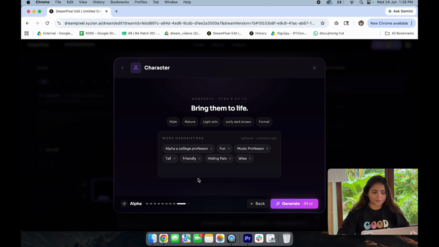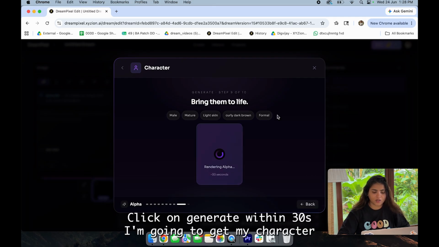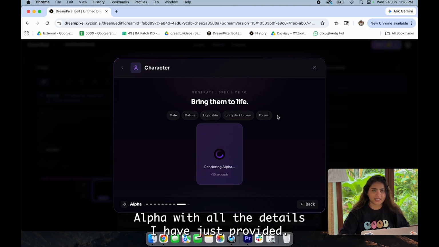So here, once I click on generate, I'm gonna use 39 credits, which means 39 rupees. Click on generate. Within 30 seconds, I'm gonna get my character Alpha with all the details I have just provided.